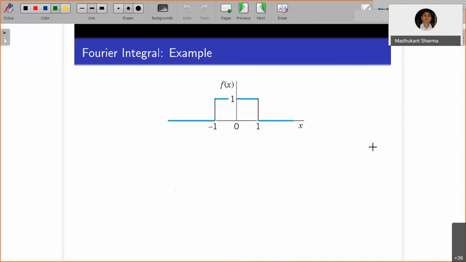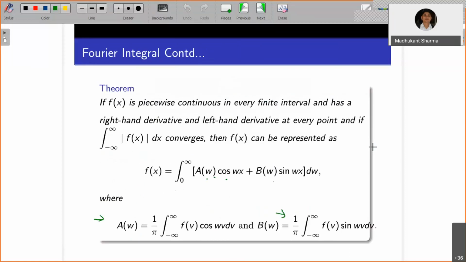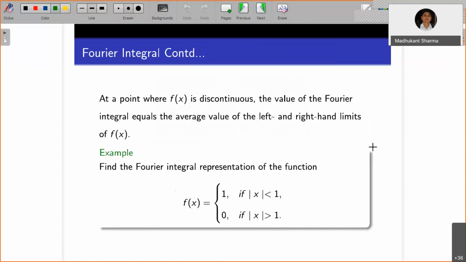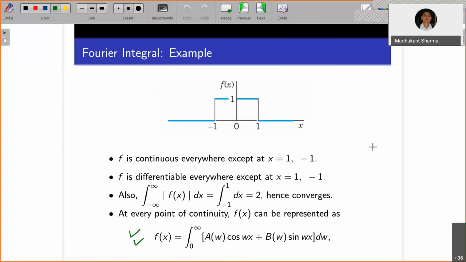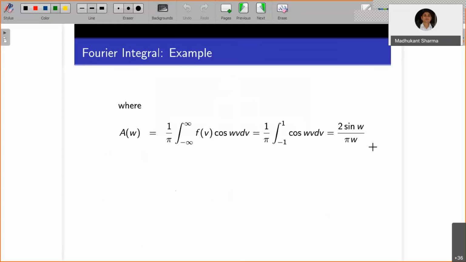What is w here? L is tending to infinity, so w is w here only. There is nothing else, because we are not having any L here. So here the w value is only w. Fine. So a of w and b of w can be evaluated now.